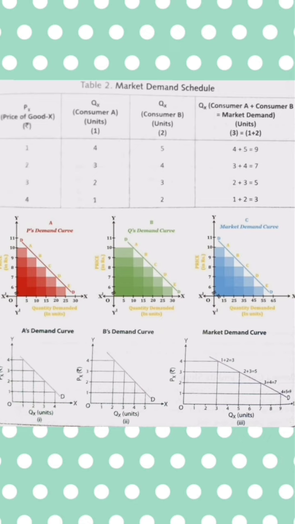While the price of good X is ₹4 per unit, the market demand falls and reaches 3 units.